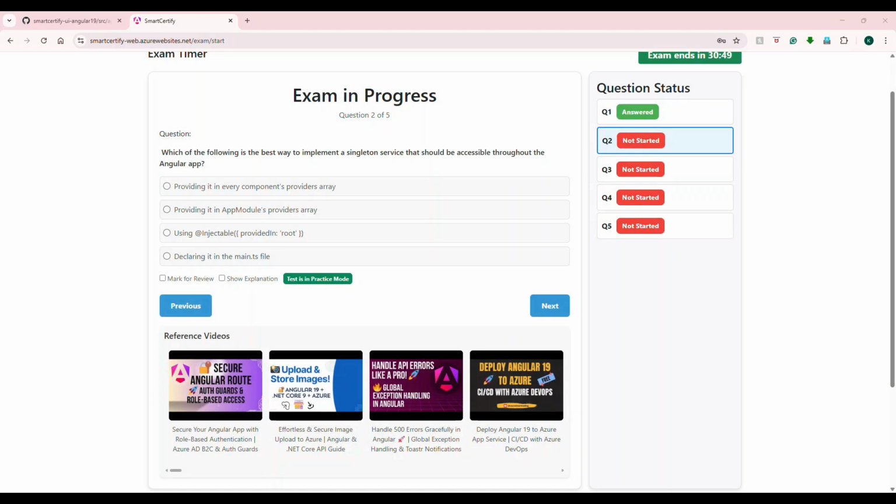Alright, so the next question is interesting. Which of the following is the best way to implement a singleton service that should be accessible throughout the Angular app? I just explained this to you. What did I explain?